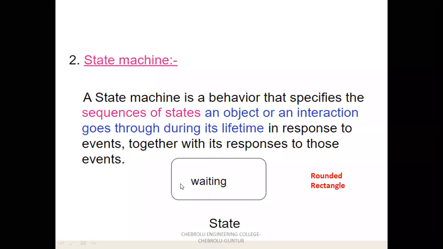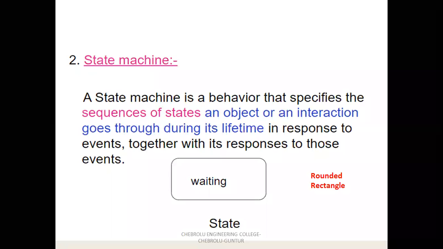Next, second one, state machine. What is meant by state? The state is the behavior that specifies the sequence of states of an object or the interaction going through its lifeline in response to events. So state is a behavior. Suppose for example you consider fan behavior. The fan state means the fan is in on state and off state. Suppose a mobile is in on state, off state, flight mode and disturbance mode.